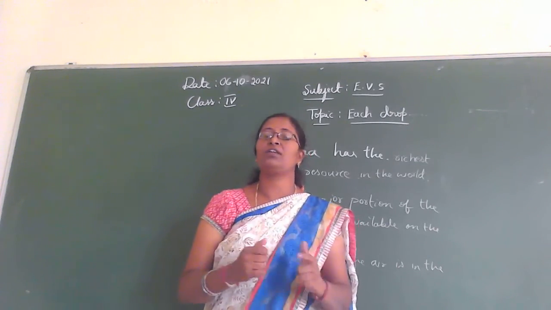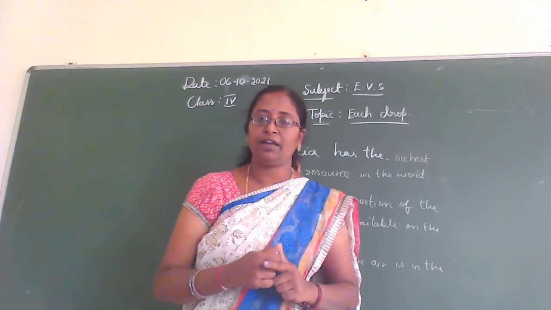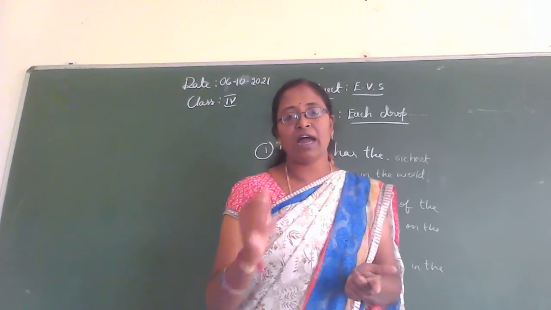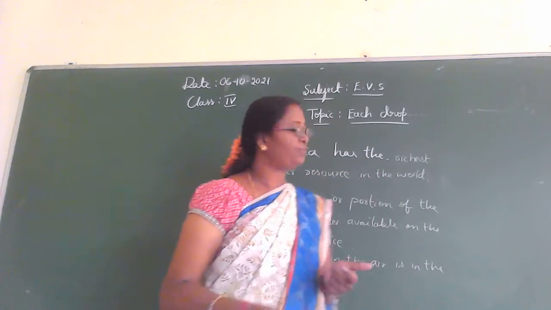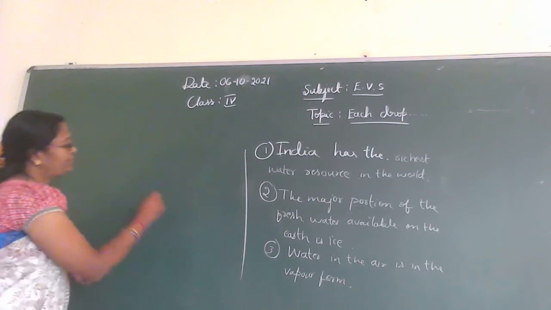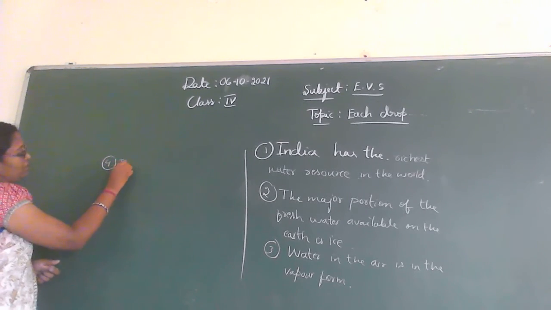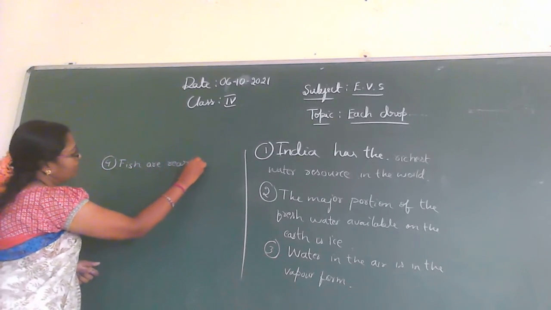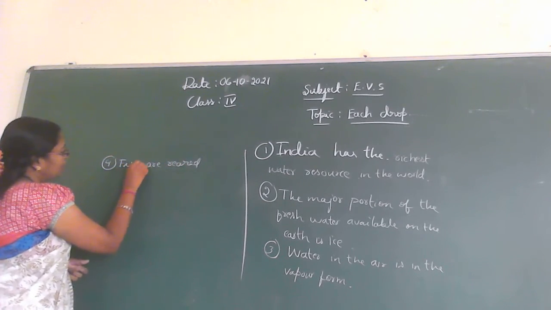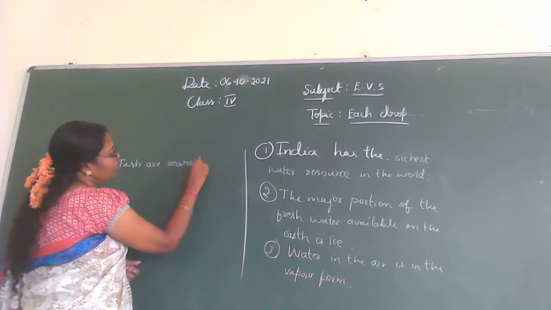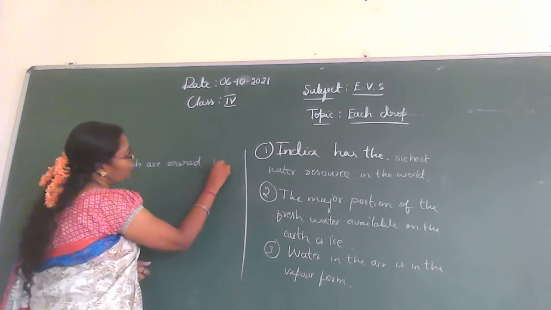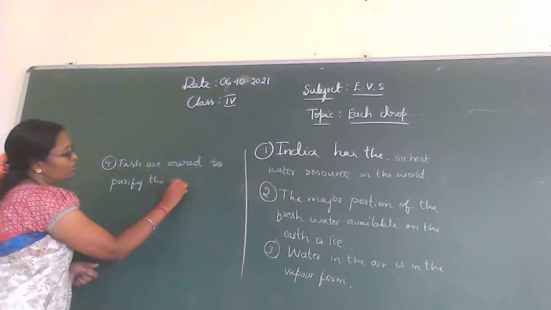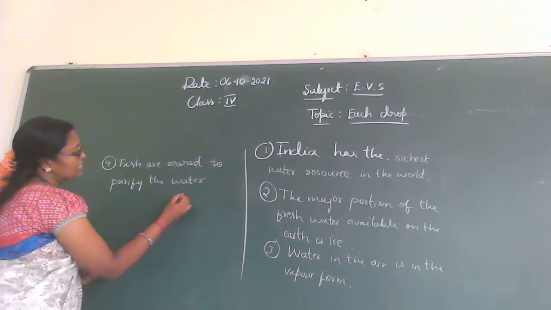So in these water reservoirs, fish are reared. For what purpose? To purify the water in the tank or pond. Fish are reared to purify the water reservoirs.